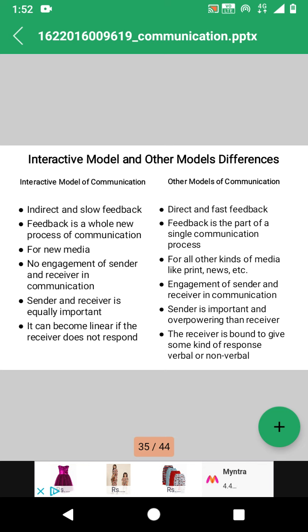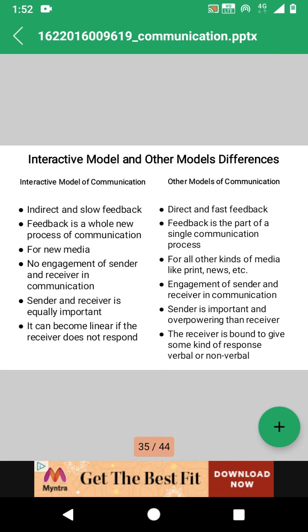Fourth point is engagement of sender and receiver in the communication. The interactive model of communication says there is no engagement of sender and receiver, whereas in other communication models, engagement of sender and receiver is necessary. We have seen in the transactional model, if there is no sender, no communication process takes place, as in the linear model.